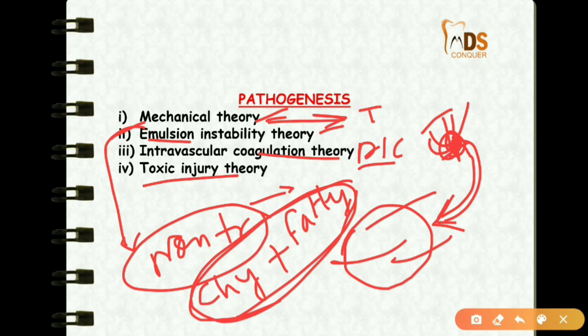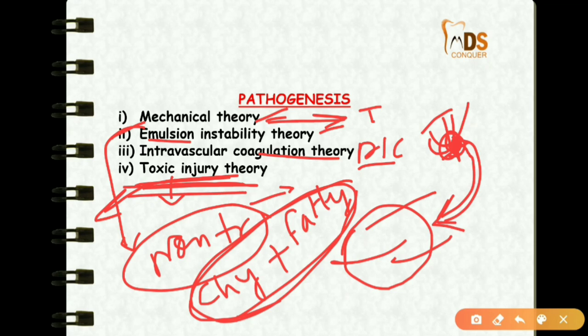When the small blood vessels of the lungs are chemically injured by high plasma levels of free fatty acids, which increase the vascular permeability, it results in pulmonary edema and the fat emboli. So this is the toxic injury theory.